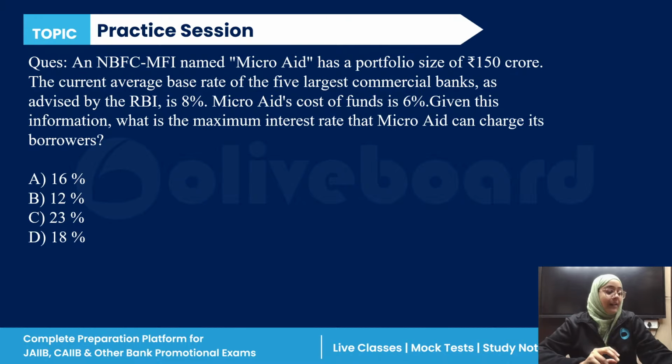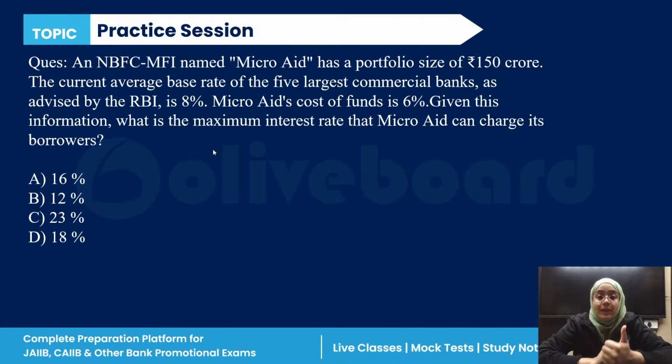Now let's start answering this question, everyone. So what is the maximum interest rate that this non-banking financial company, microfinancial institution can charge from its borrower?